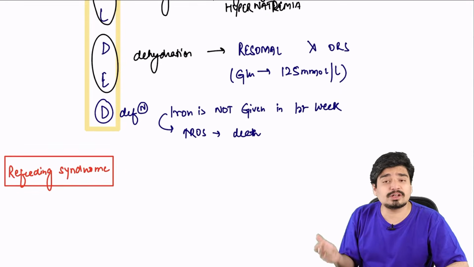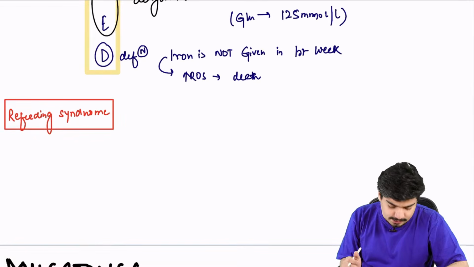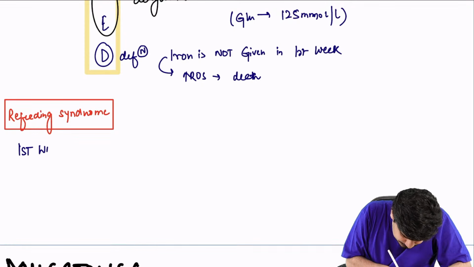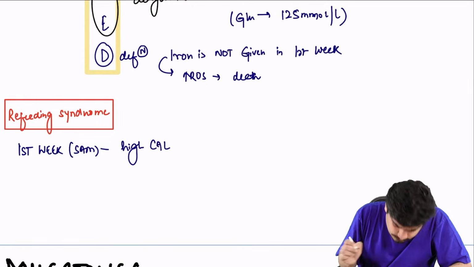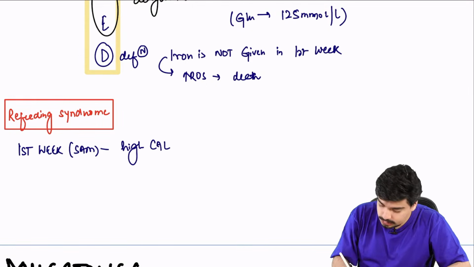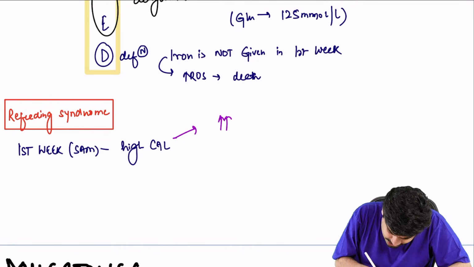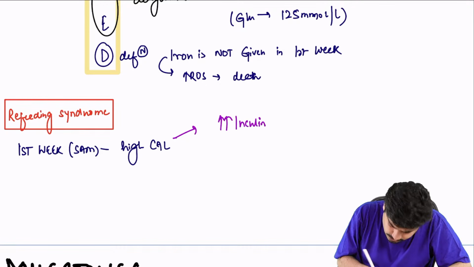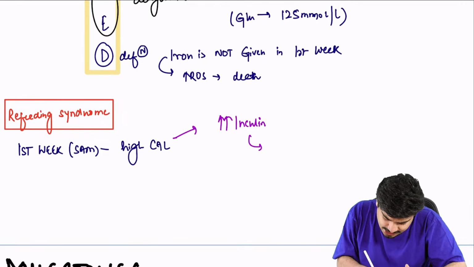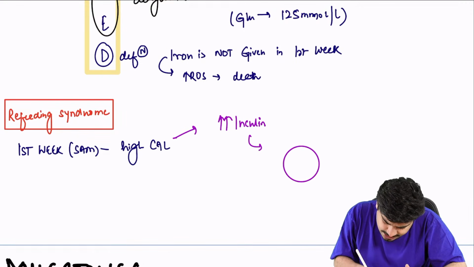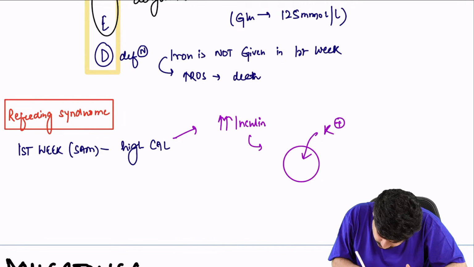Recently there was a question asked on refeeding syndrome, so it's very important to understand that if in the first week of SAM management, you give a high calorie diet, what's going to occur? This high calorie diet will cause a very high amount of insulin: more calories, more glucose, more insulin. And this very high amount of insulin will cause potassium to go inside the cell.